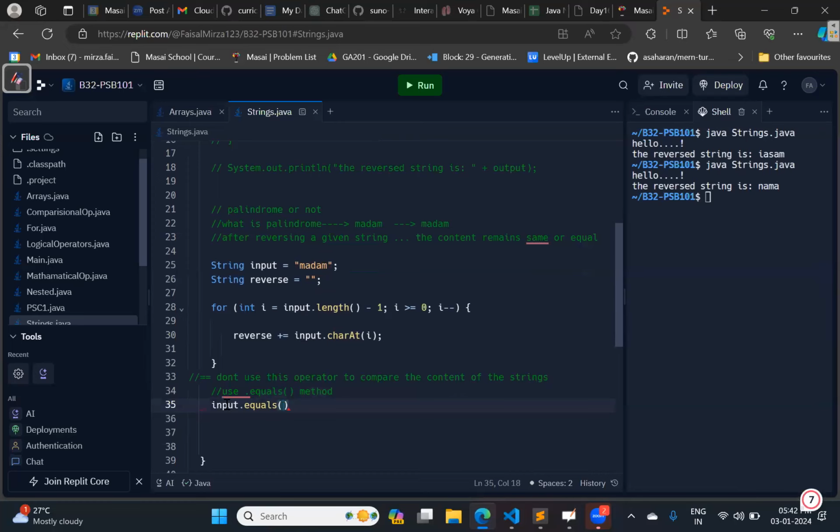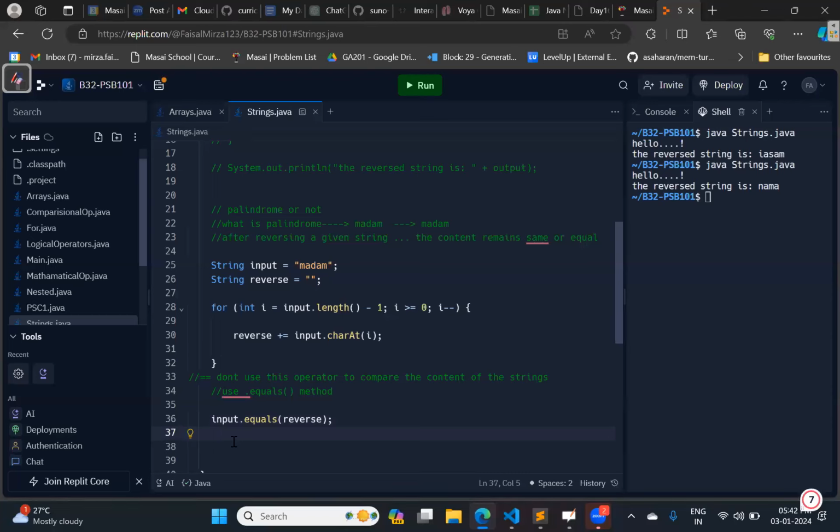So first input dot equals, with which string you need to compare? With the reverse string. Okay, what will be the return type? In what variable can I hold it? Anyone knows? What will this output give me? Input dot equals reverse.